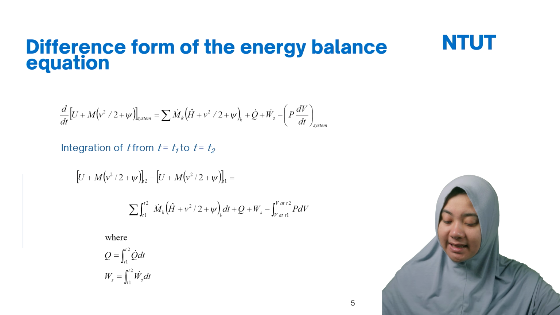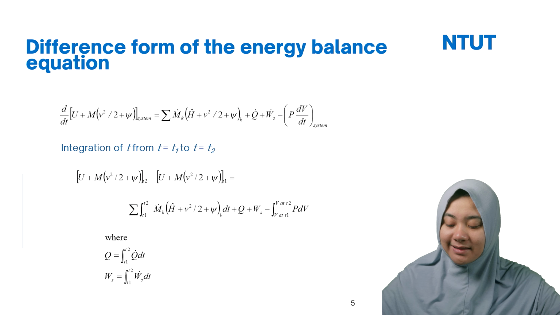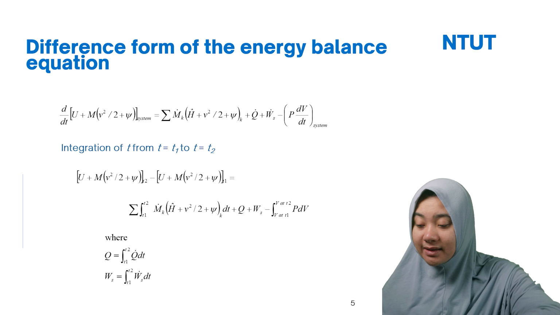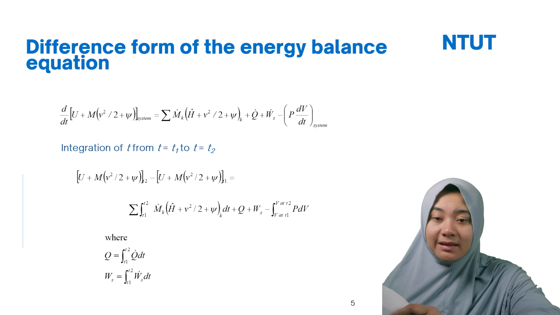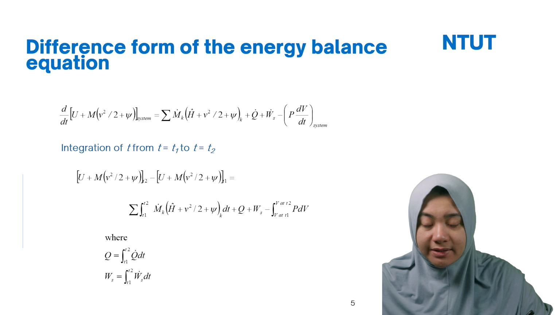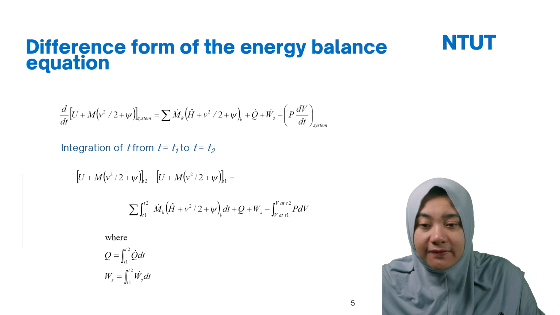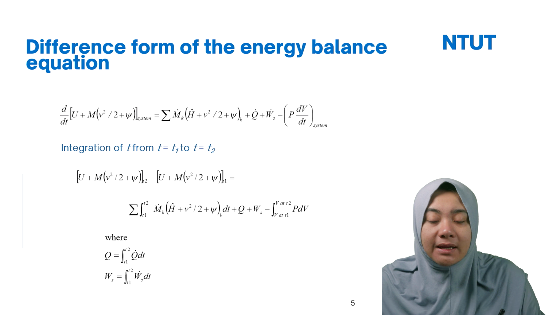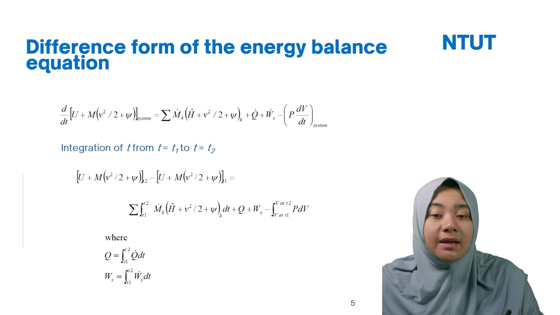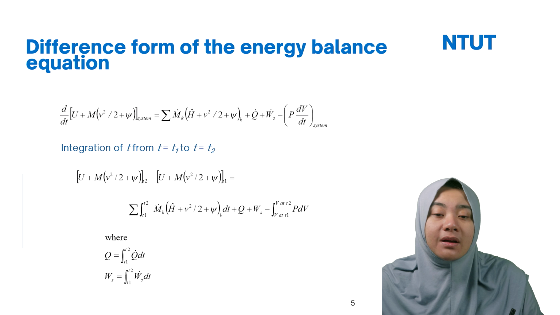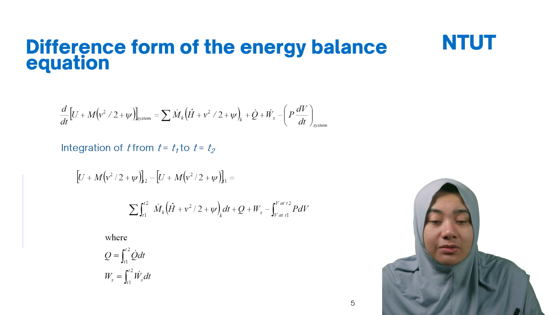Okay, this is integration. How do we integrate the system if you suppose to have a function of t? This is interesting, how we relate the different forms of the energy balance into the energy equations. If you come back to here, you have d/dt of U plus m v²/2 plus omega inside the system equal to the sum of m_k (h plus v²/2 plus omega). In here you have Q plus Ws minus P dV/dt.